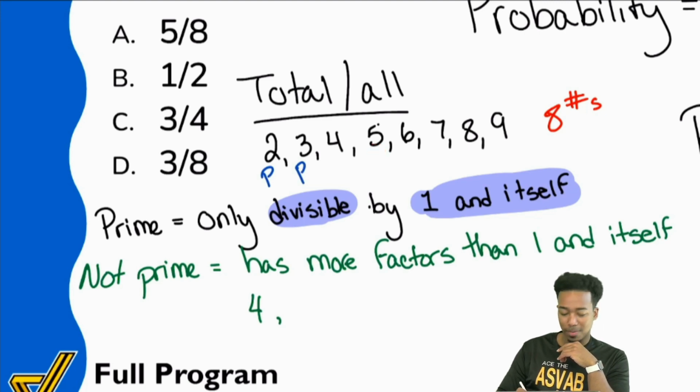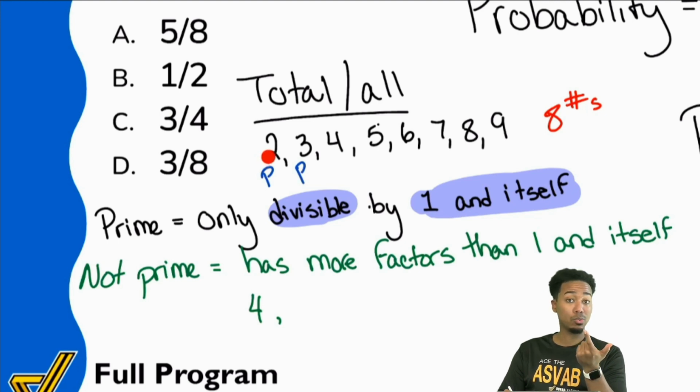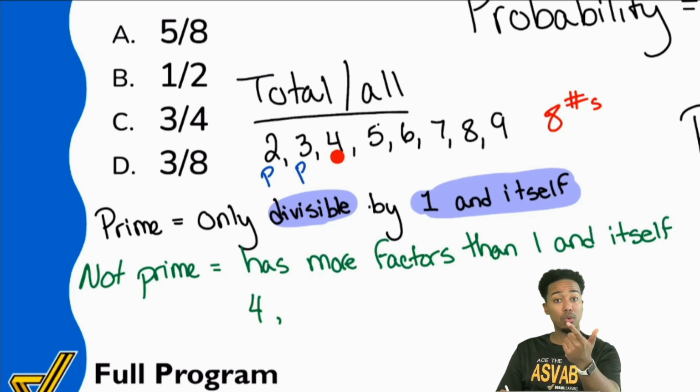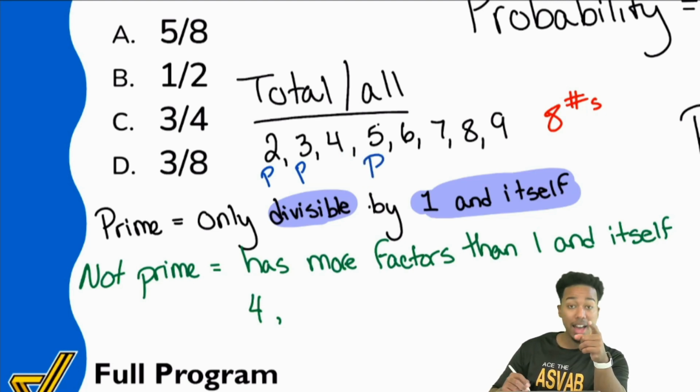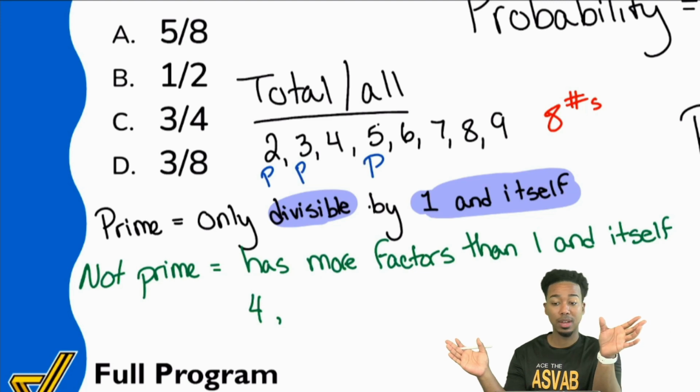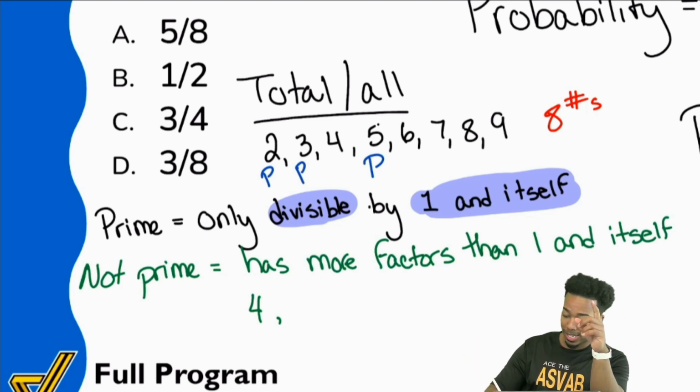Yeah, so again, right here, Olivia, I got you. A prime number is a number that's only divisible by 1 and itself. So 2 is prime because 1 times 2 is 2, and that's all you can use. 3 is prime because 1 times 3 is 3, and nothing else. 4 is not prime because you have 1 times 4, but 2 times 2 as well. 5 is going to be prime because 5 is just 1 times 5. There's nothing else that multiplies to 5. Take a look at 6. 6 is not going to be prime because you have 1 times 6 and you have 2 times 3.